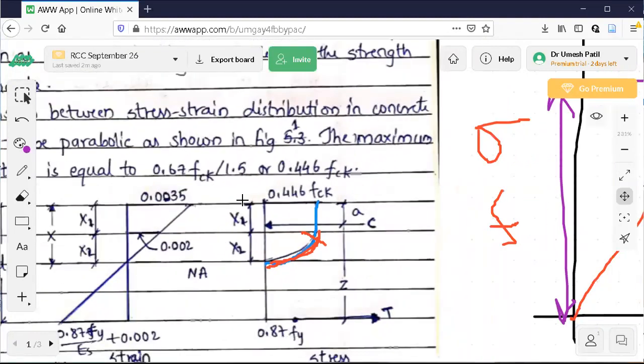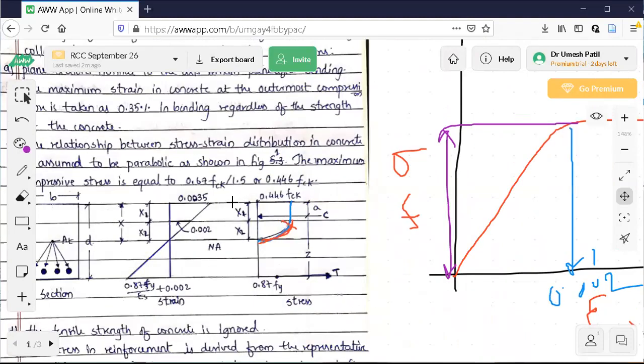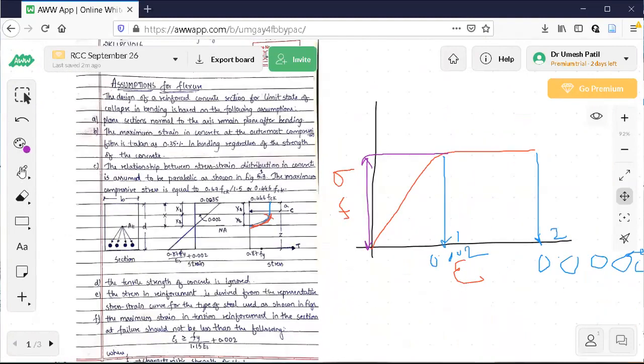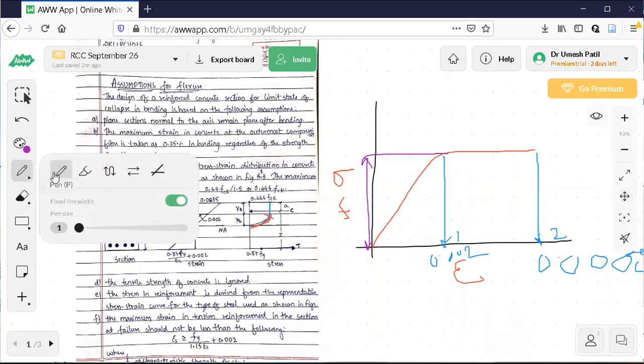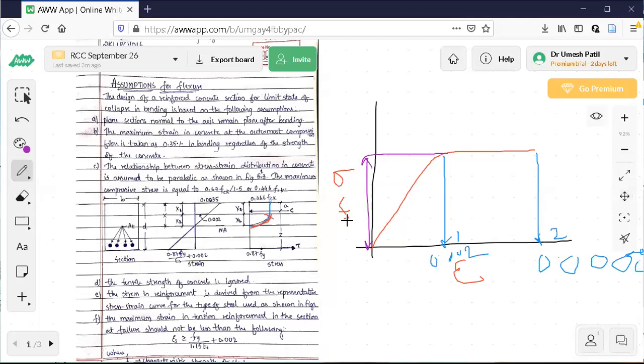Now what it means here is, you observe. First I will draw one curve like this. As you have seen in the code book, I'll draw one more curve like this. This is FCK, this is 0.67 FCK, this is 0.67 FCK divided by 1.5.